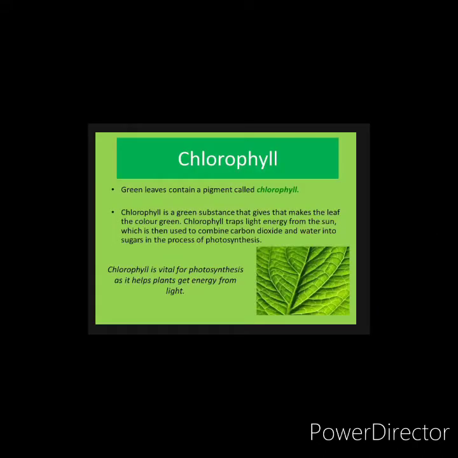So you must be thinking, what is chlorophyll? Yes, the green pigment. The leaves contain a pigment called chlorophyll. It is a green substance that makes the leaf the color green. So chlorophyll traps the light energy from the sun which is used to make food. It combines with the carbon dioxide and water to make the food. It helps the plants to get energy from the sun.